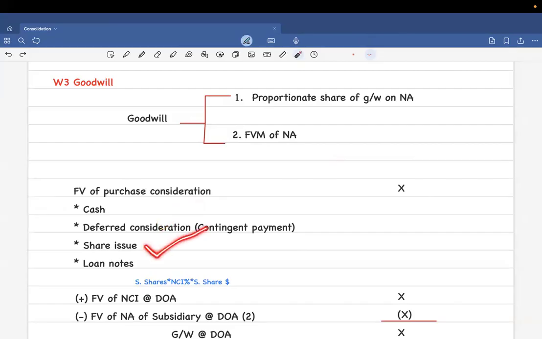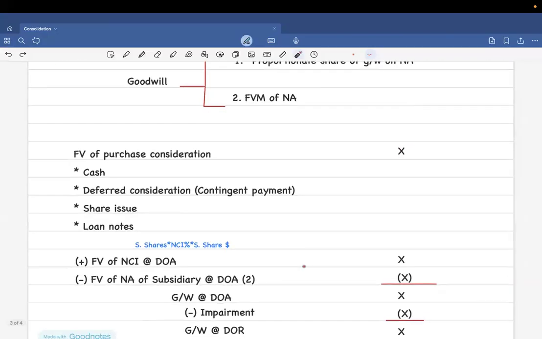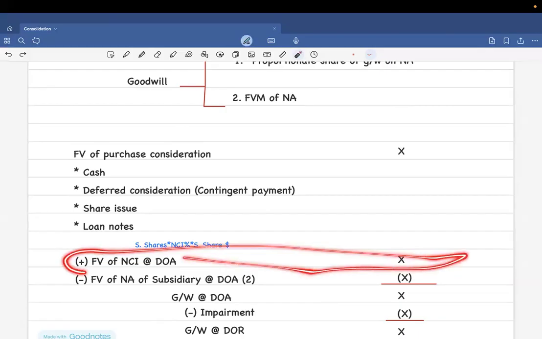It could be a share issue, because you're going to give away a parent company share for the subsidiary share. Clear? It could be a loan note issue. It could be anything. So all the amount that you spent. Understood? And also you're going to add to it how much of the NCI is there. NCI as in the non-controlling interest.